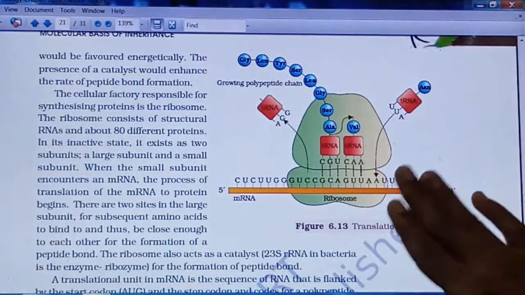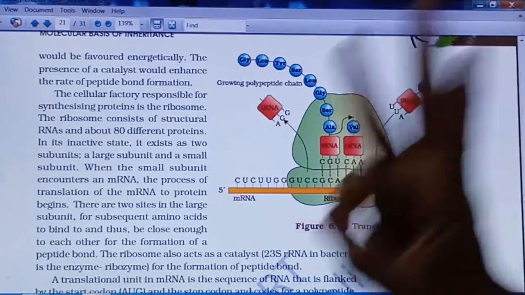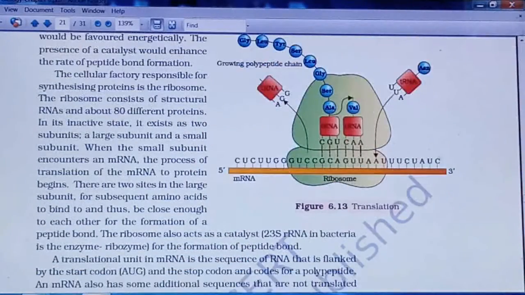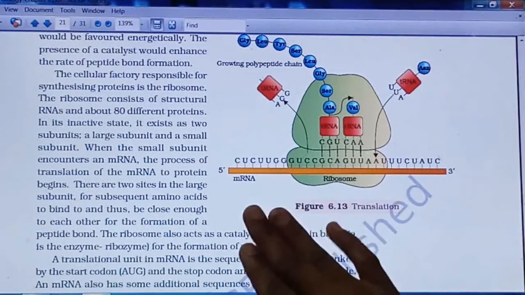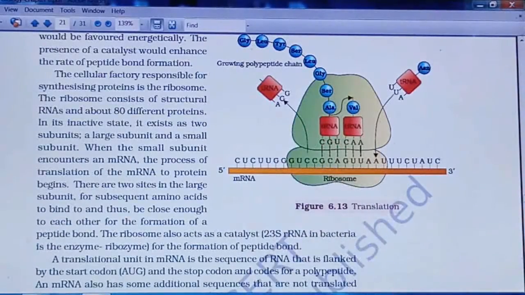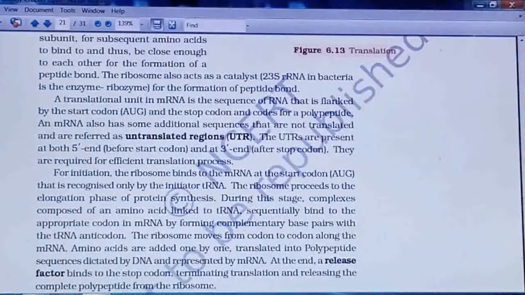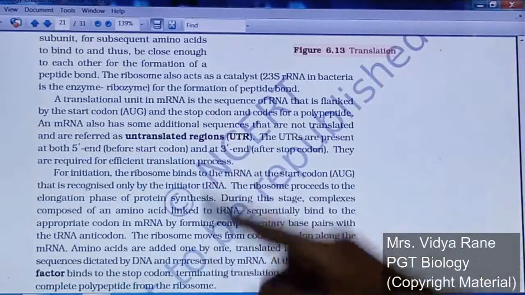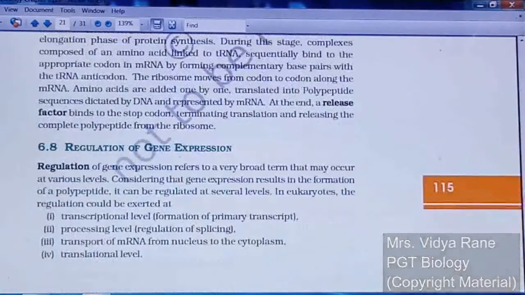Then you have to prepare this diagram very well. A 3 marks or 5 marks question will be asked on the translation process: how translation takes place in prokaryotes and eukaryotes. See the differentiating points in that. Then what is meant by UTR, that is untranslated regions.